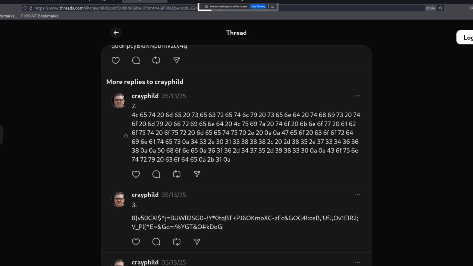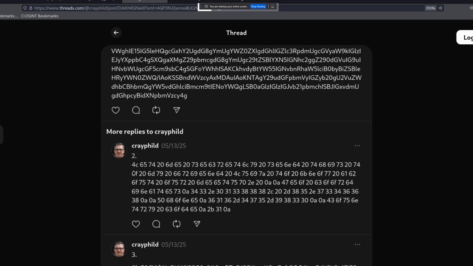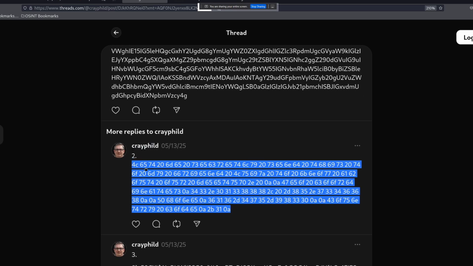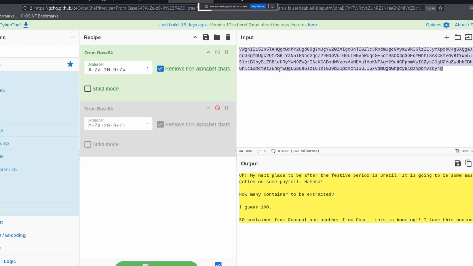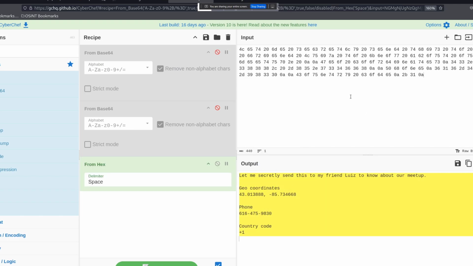We can see some other replies related to this thread. So let me copy this one, and it seems to be hexadecimal, I believe. Let me check. It's a hex text. So here we can see that this has been translated to this readable text.